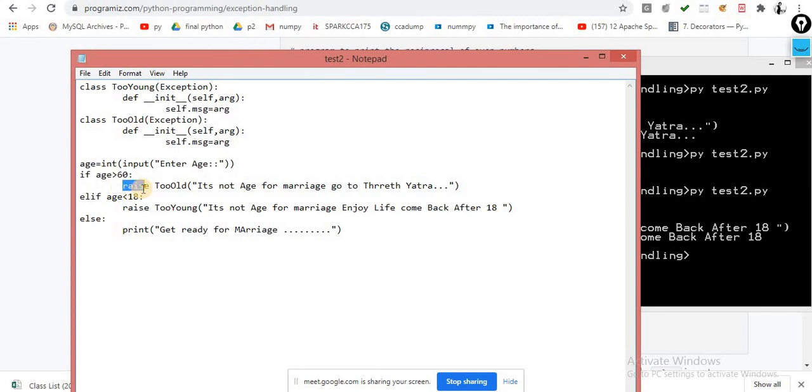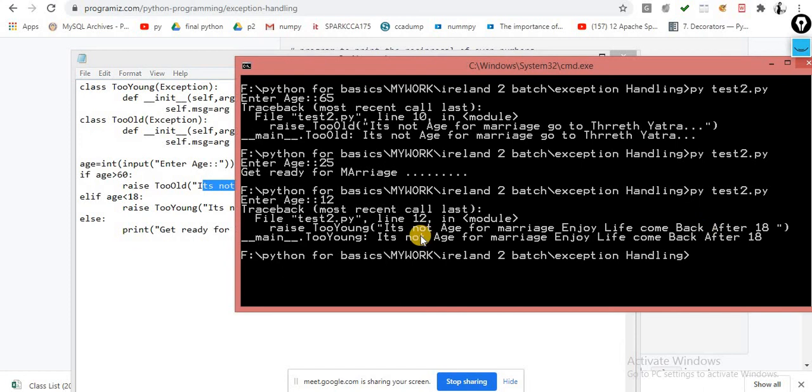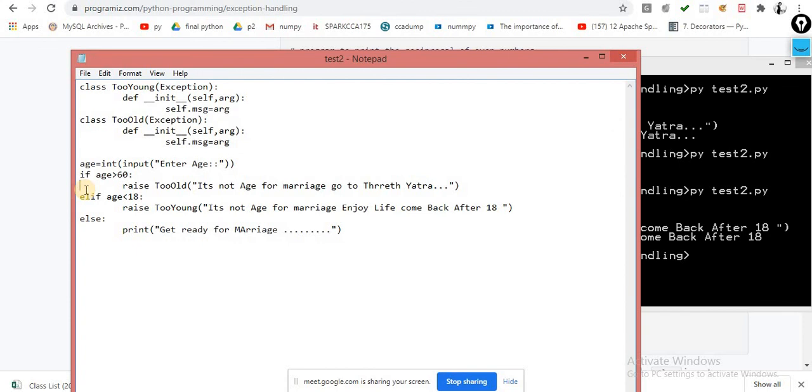Raise is the keyword by which you can raise your own exception. This one is the class that we define over here, TooOld and TooYoung, and this one is the message that we display, whatever message you want to display, exactly the same as what you saw earlier with the value error or the key error. Now the error which is raised is your own class error. So this is all about the concept of exception handling. Beyond that, there is nothing inside exception handling.